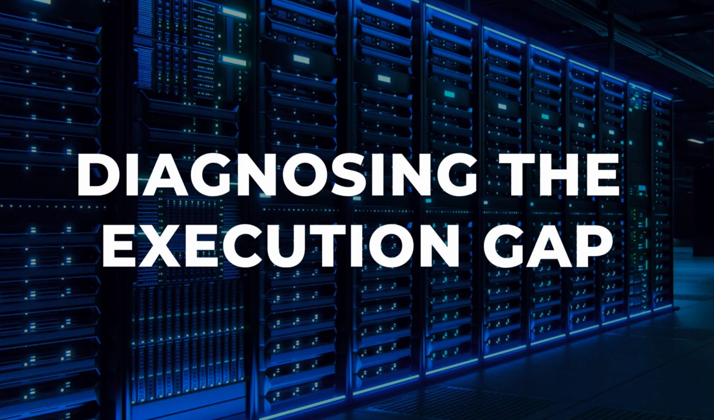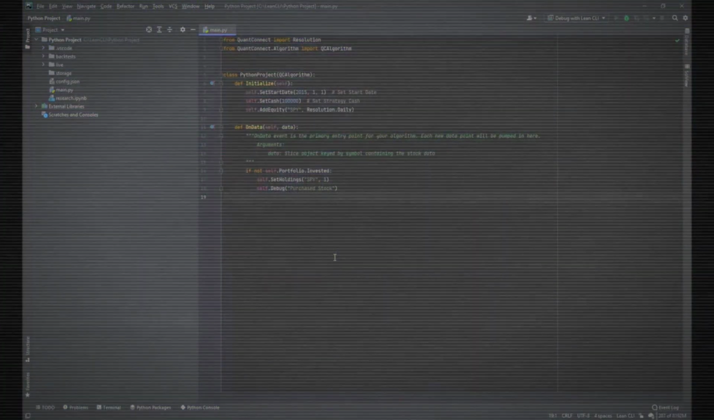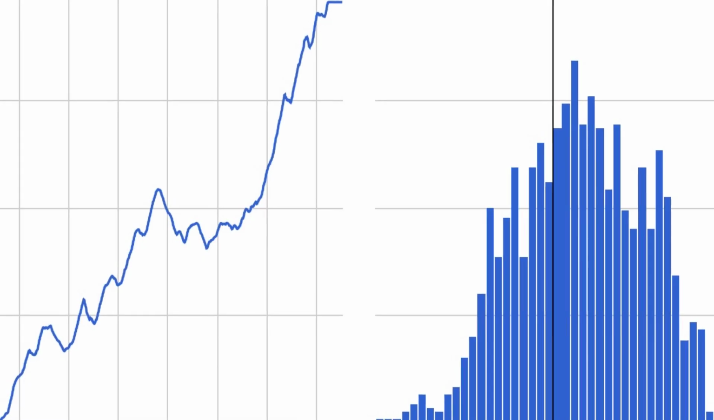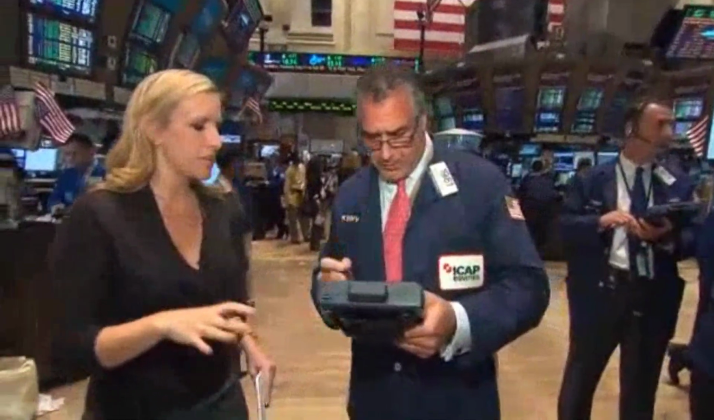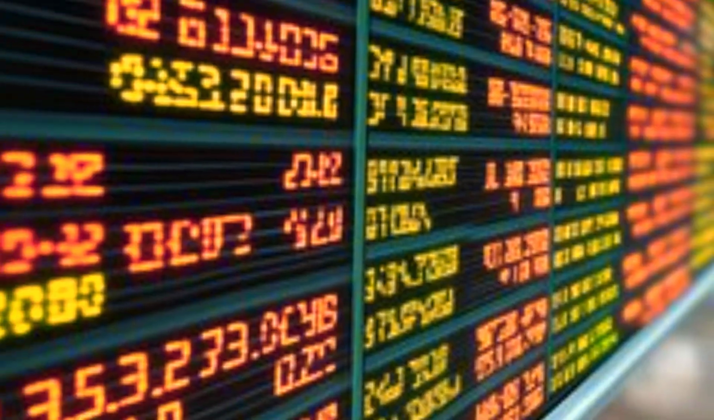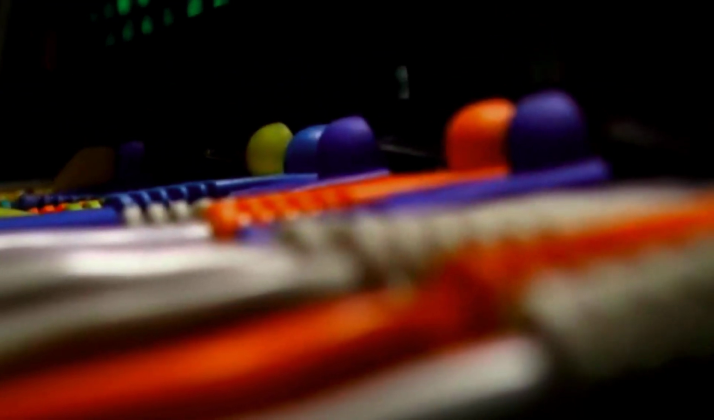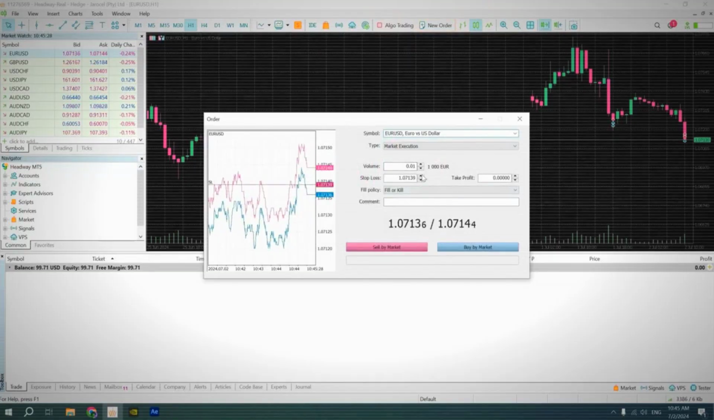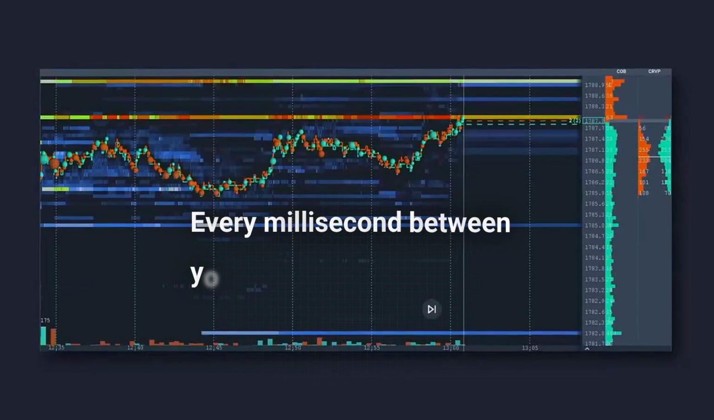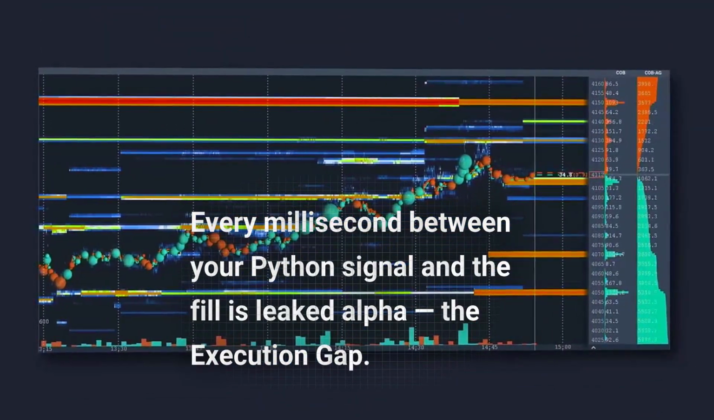Algorithmic trading strategies often look flawless in simulation. The model, crafted in Python and refined with TensorFlow or Pandas, finds patterns that hold up in every backtest. Yet, when these strategies go live, the expected edge fades. The culprit is not the model's logic, but the chasm between generating a trading signal and actually filling an order in the market, a phenomenon known as the execution gap.